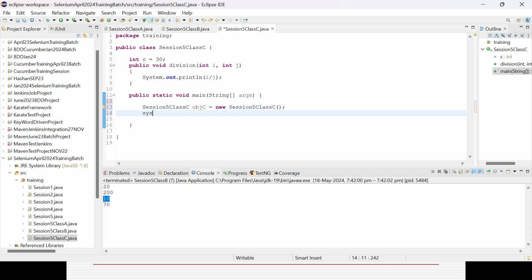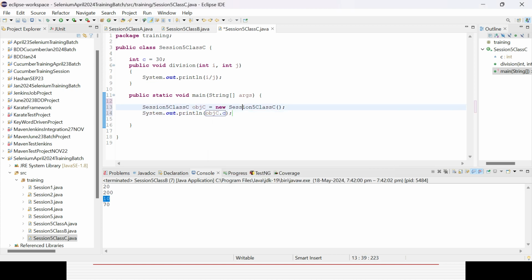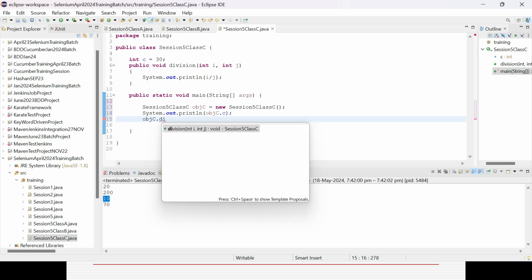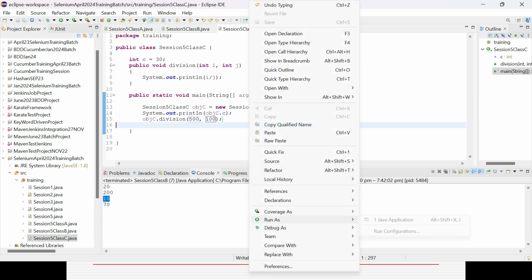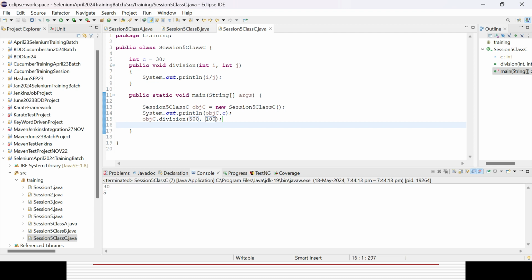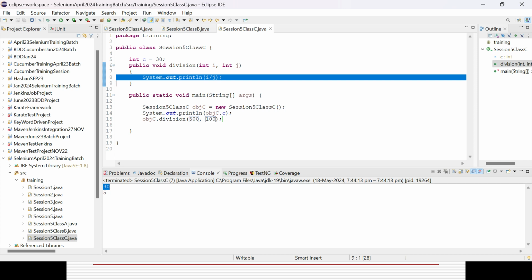And I can access that variable dot, right? Variables a and b are not coming because I am trying to access C only; I did not establish a relationship. Dot division, I can give, say, 500 divided by 100. Now if you execute, that will not be a big deal, it will work, right? Value C is 30 and division of 500 divided by 100 equals 5.